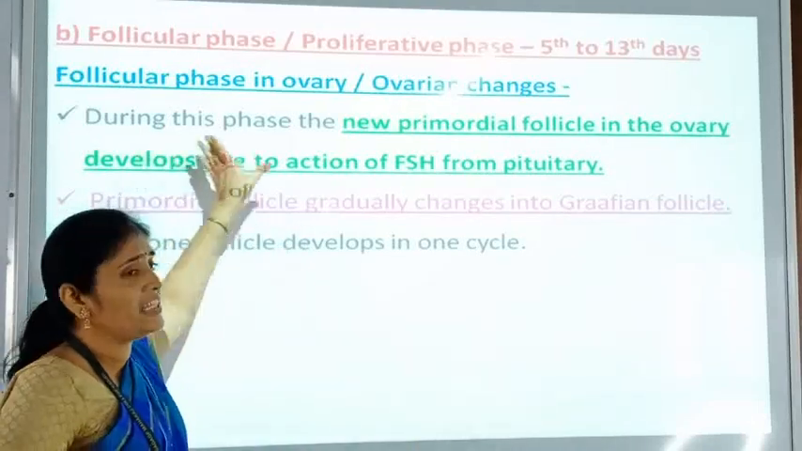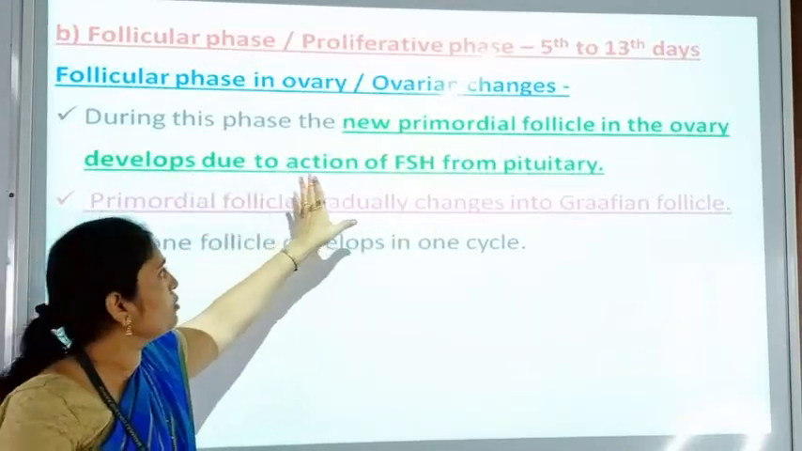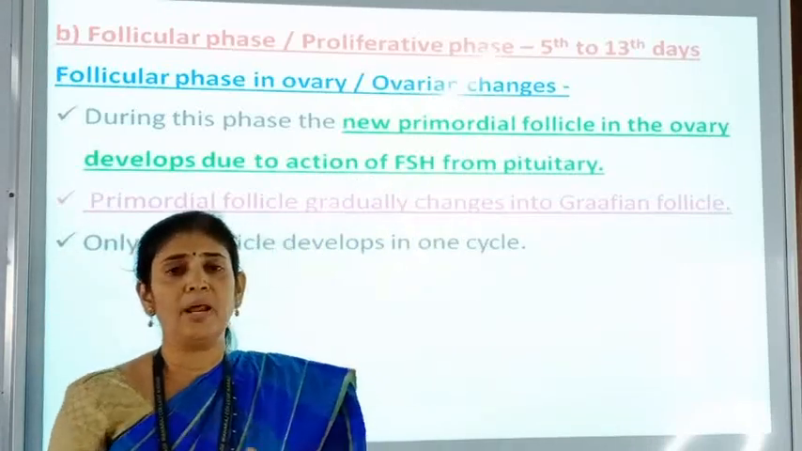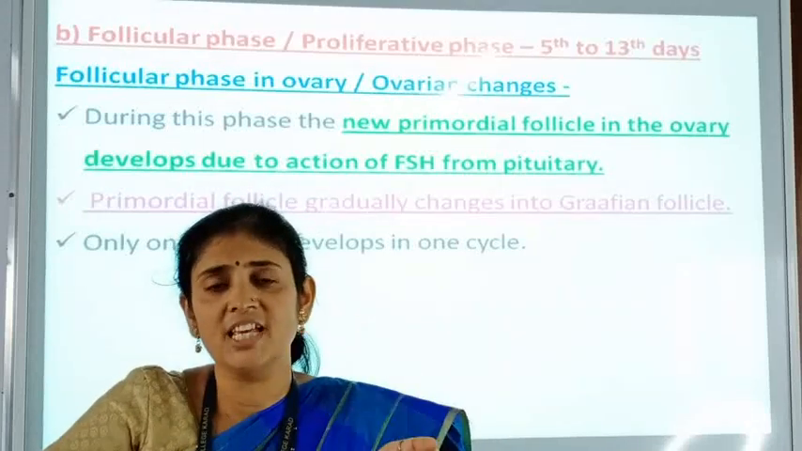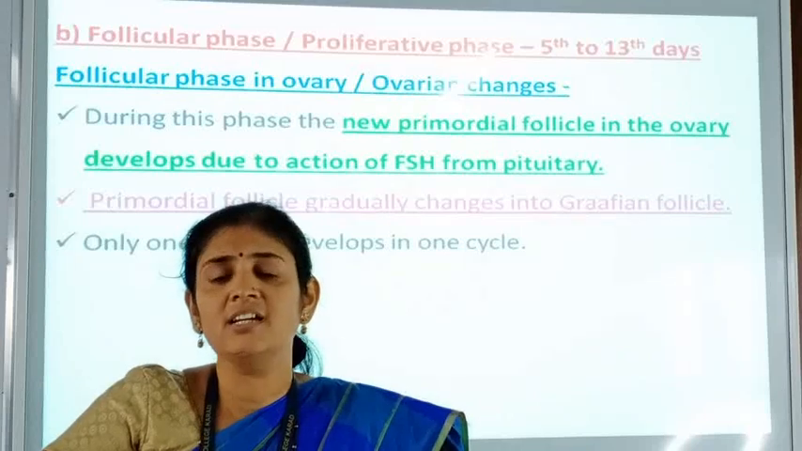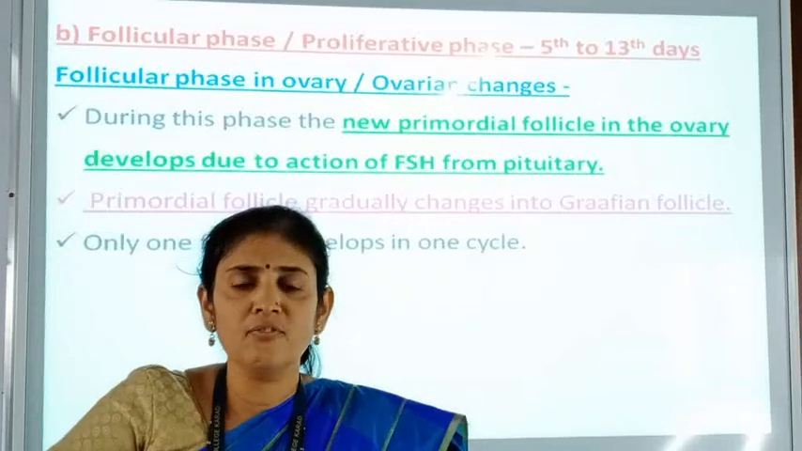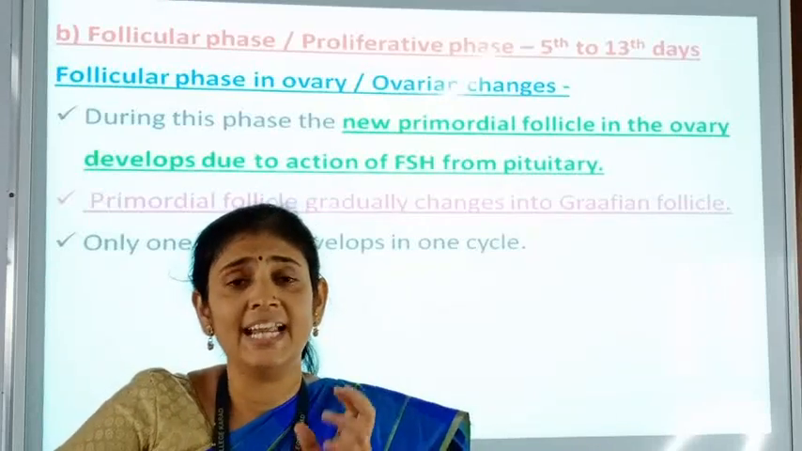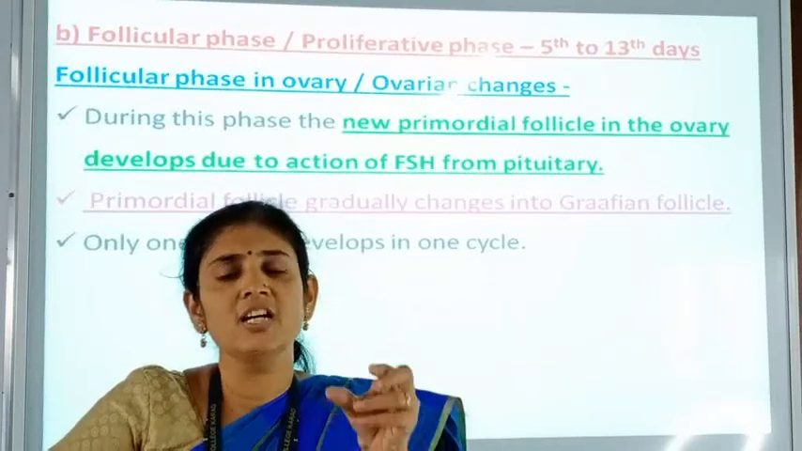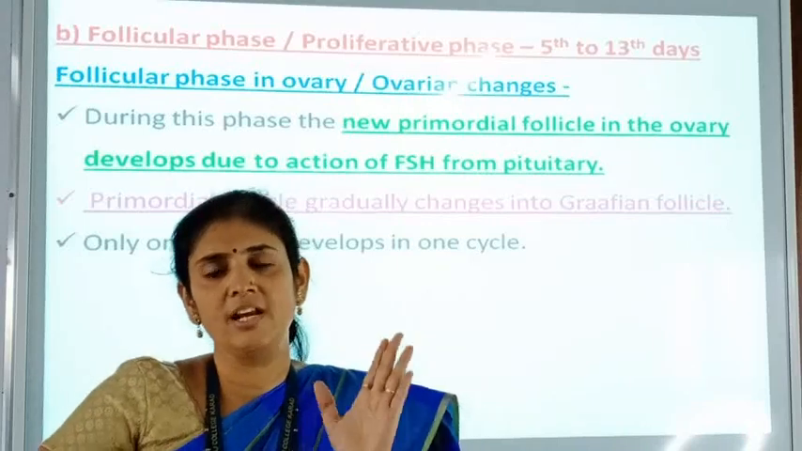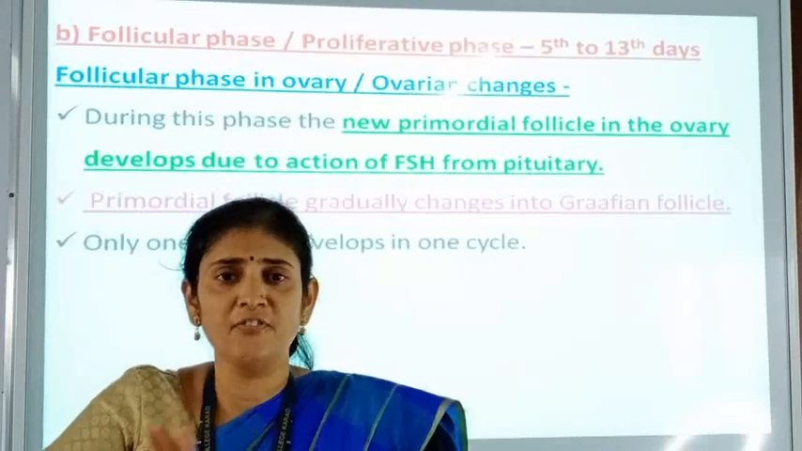So here during this phase the new primordial follicle in the ovary starts developing, and due to the action of FSH from the pituitary the primordial follicle starts developmental changes. FSH acts on these ovarian follicles, that is primordial follicles, and these are converted into secondary follicle, then tertiary follicle, and lastly the mature Graafian follicle is formed due to the action of follicle stimulating hormone secreted by the pituitary gland. So here in the ovary the primordial follicle changes into the Graafian follicle.